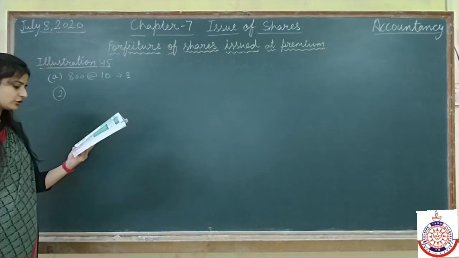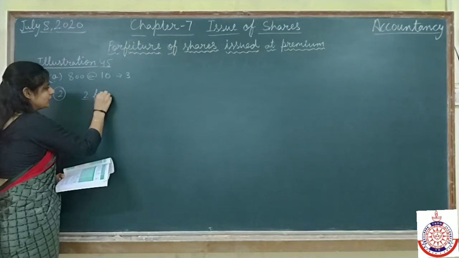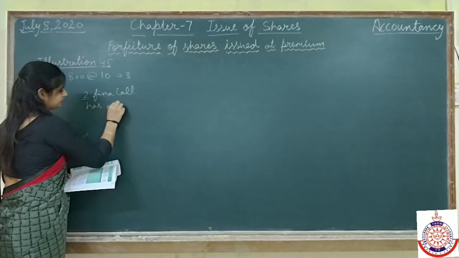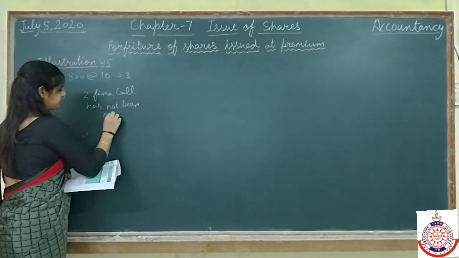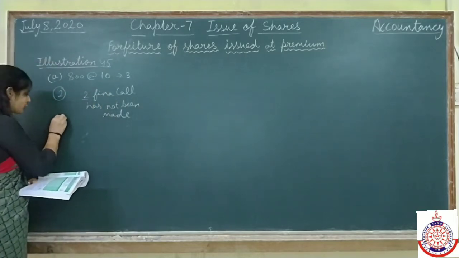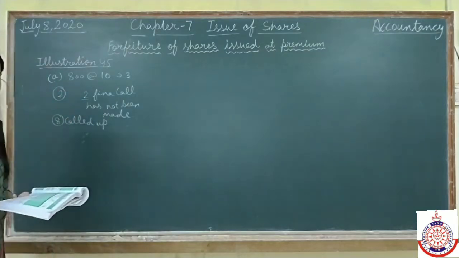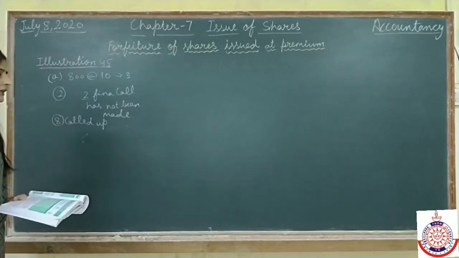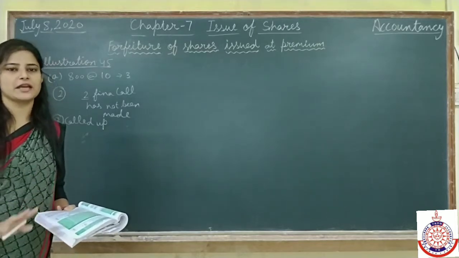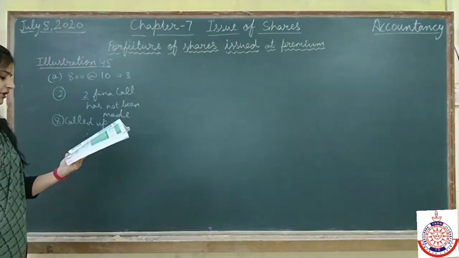The second and final call, rupees 2, has not been made. It means out of 10 rupees, total 8 rupees is called up. Clear? Out of 10 rupees, total 8 rupees is called up. 3 rupees is for premium that is due along with the allotment, and that we have received on these 800 shares also.